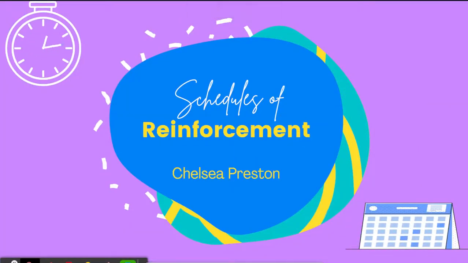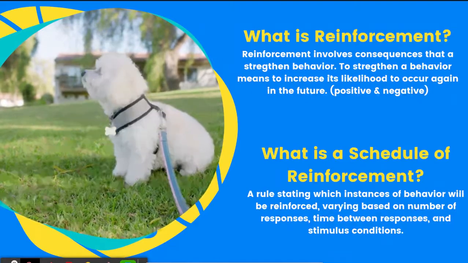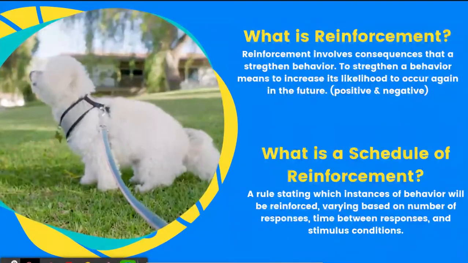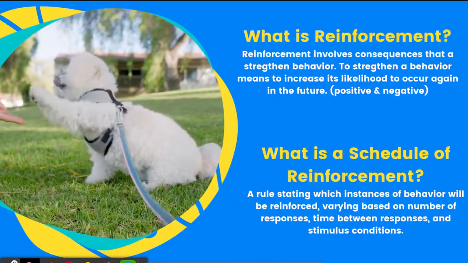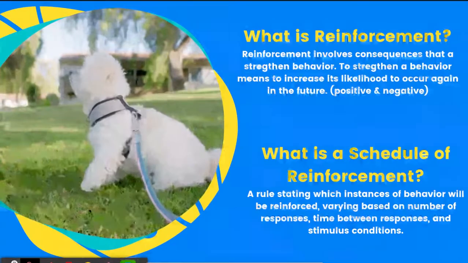In this video, I will be explaining the schedules of reinforcement in applied behavior analysis. Let's start with what reinforcement is. I talked a little bit about this on the introduction page of my blog. Reinforcement involves consequences that follow a behavior. To strengthen a behavior means to increase its likelihood to occur again in the future.